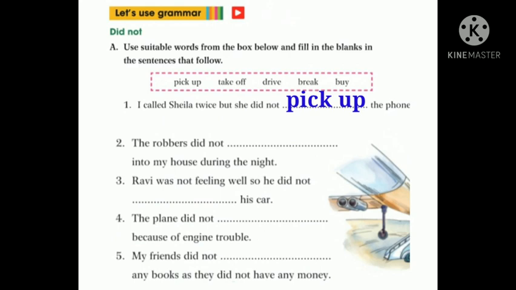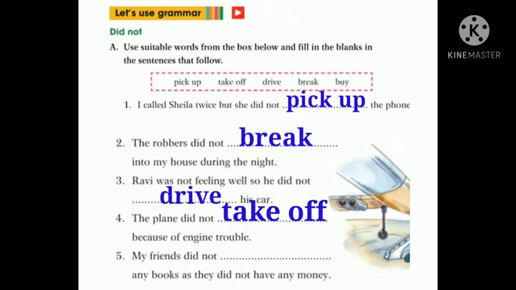The robbers did not break into my house during the night. Next one. Ravi was not feeling well, so he did not drive his car. Fourth one. The plane did not take off because of engine trouble. Now let's do the last one. My friends did not buy any books. They did not have any money. So I think it's really easy to understand. Whenever did not is there, you need not change the form of verb. You directly use the same form of verb.